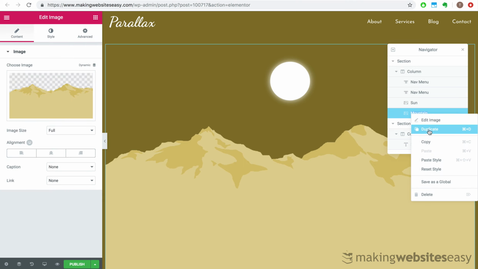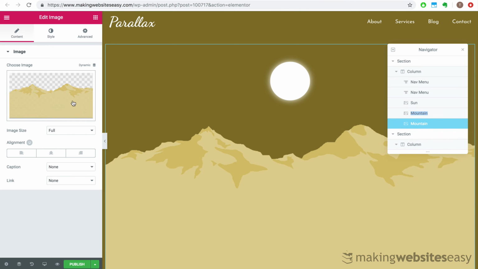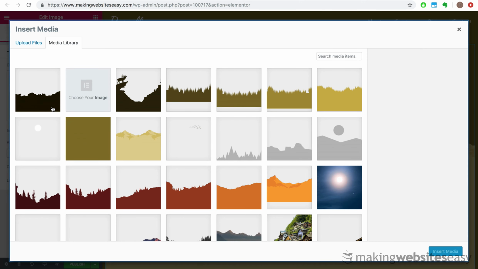Next, we're going to right-click on the mountain image and duplicate it. Now, the reason we're doing this is to more easily add other images layered on top, since the mountain image has already been set to have an absolute position. An identical mountain image is then created and placed on top of the existing one.